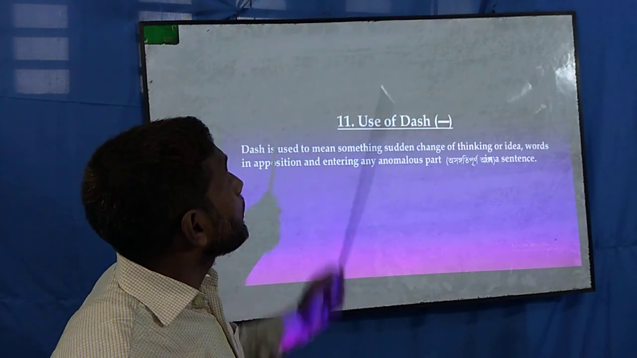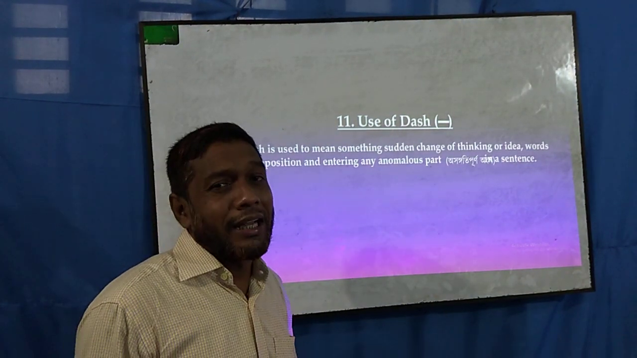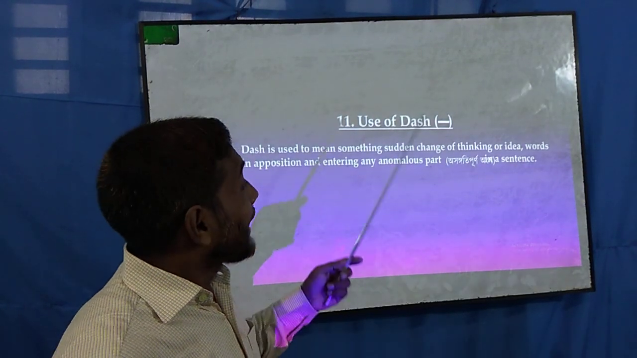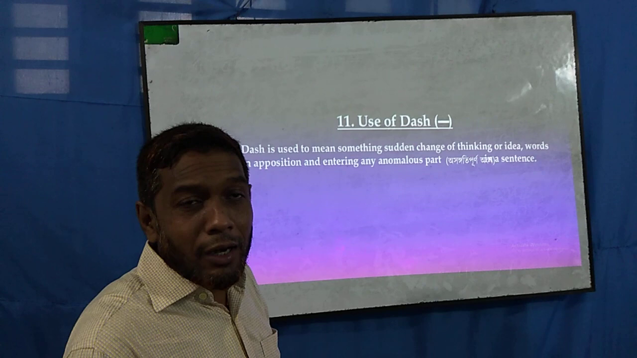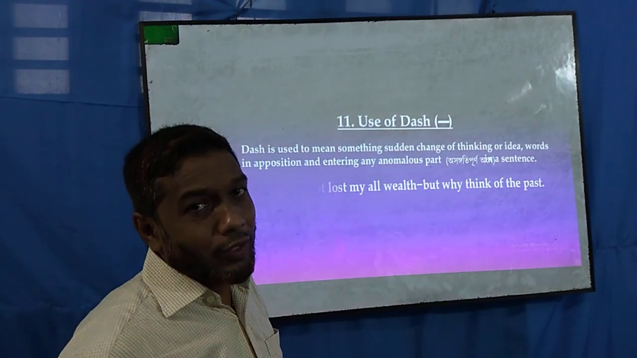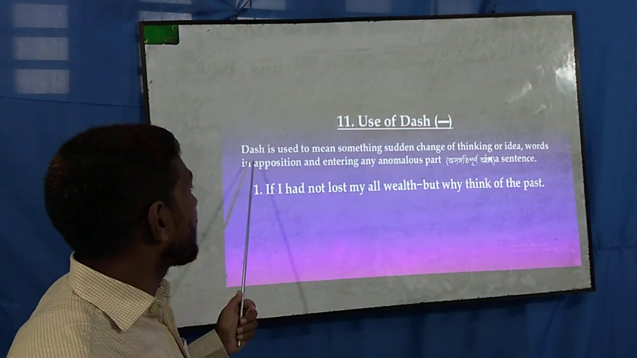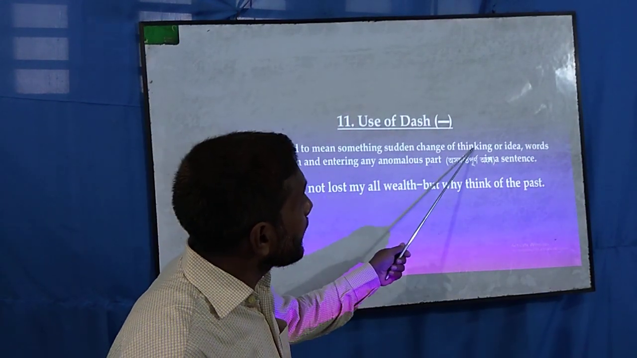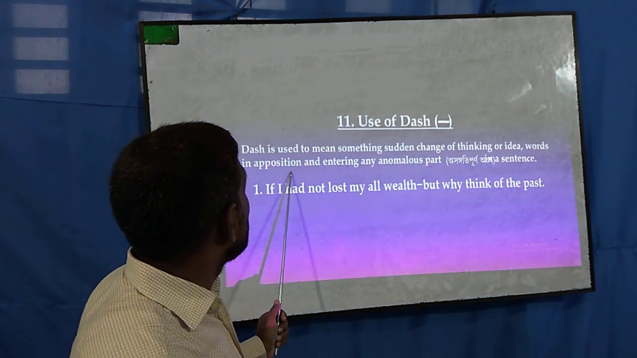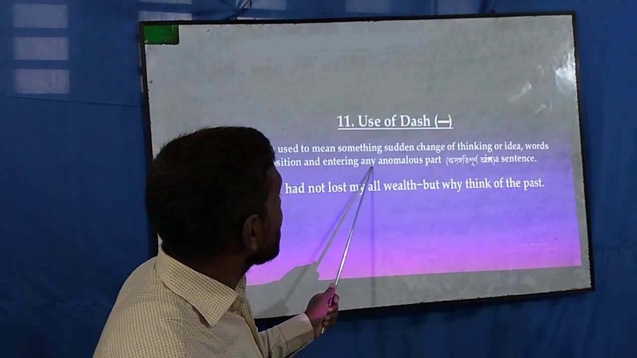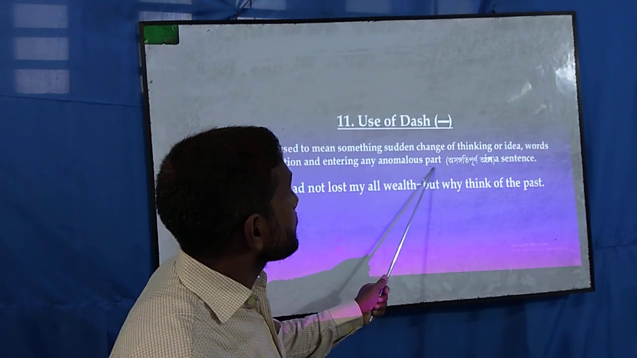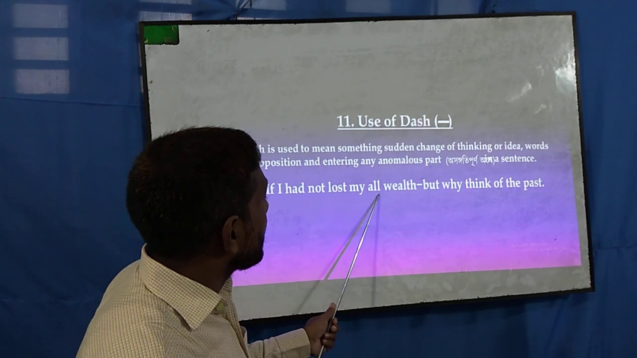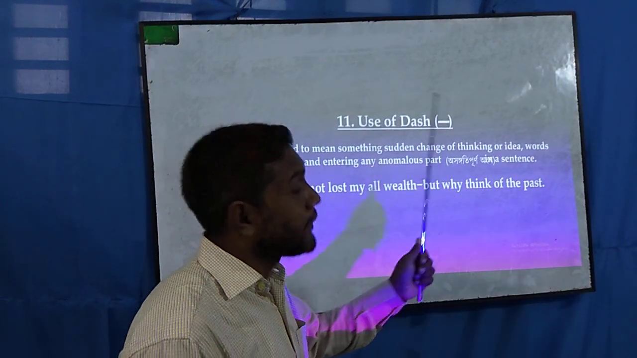So, now the use of the dash. Hyphen and dash are similar to look at, but don't be fooled. The hyphen is a smaller one, and the dash is a bigger one. This is the difference between these two punctuation marks. The dash is used to show a sudden change of thinking or idea, words in apposition, and to enter any anomalous part in a sentence. For example: If I had not lost all my wealth, but why think of the past?